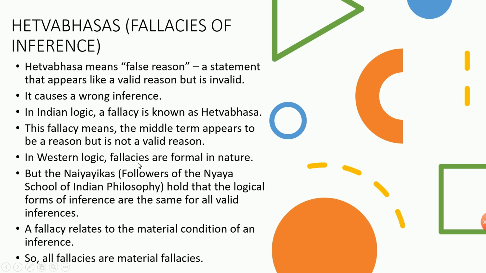But in Western logic, fallacies are formal in nature. The Naiyayikas, the followers of the Nyaya school of Indian philosophy, hold that the logical forms of inference are the same for all valid inferences. So they relate the fallacy to the material condition of an inference. Hence, all fallacies are material fallacies only.